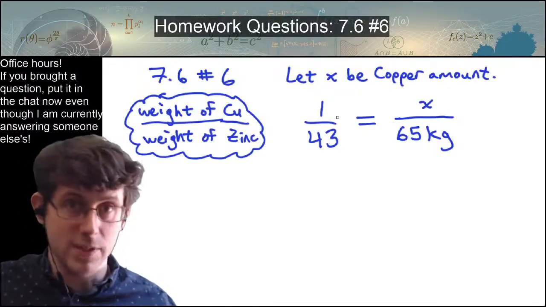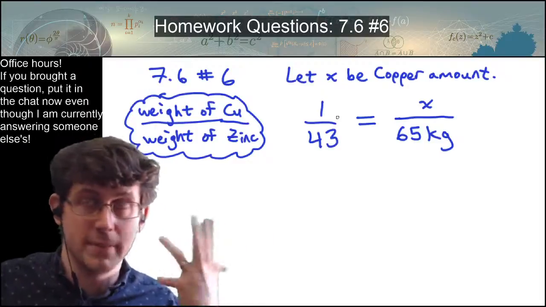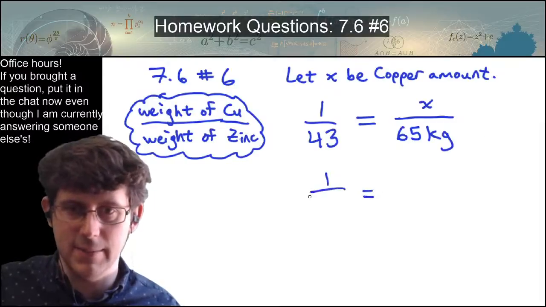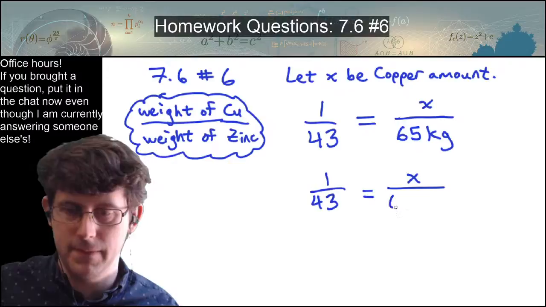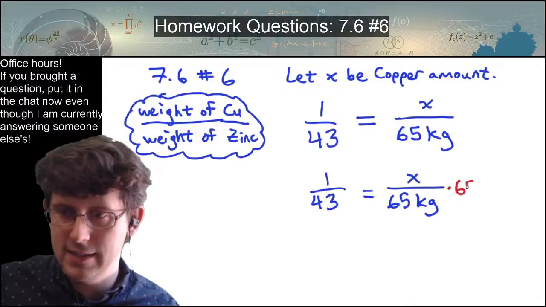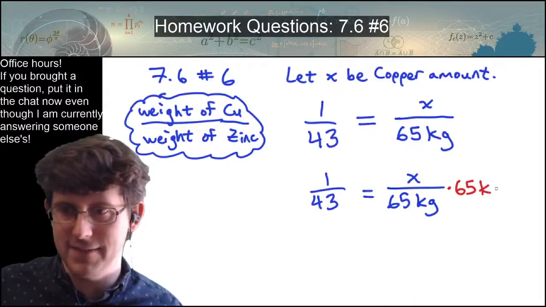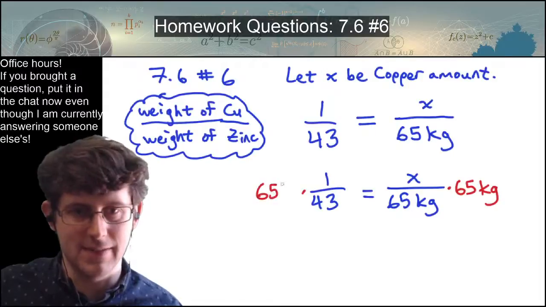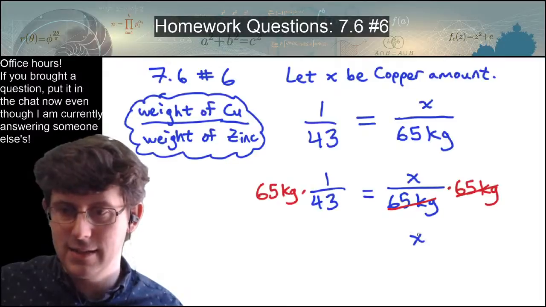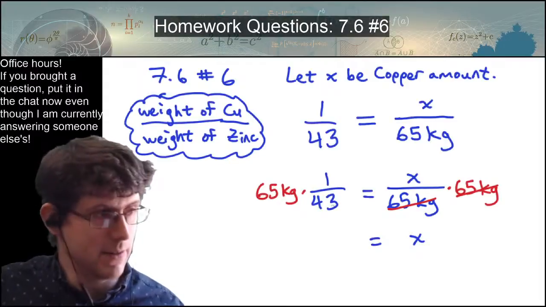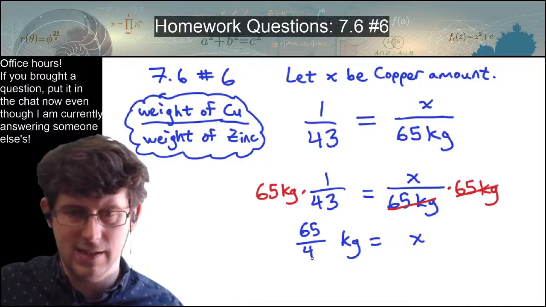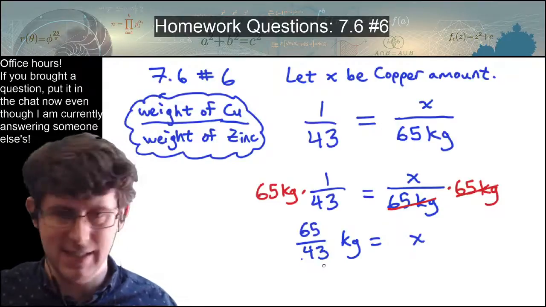I set this up as a proportion because I recognized that tool from my toolbox to use, and now I can solve for X. I will solve for X by first copying down the whole thing, then clearing some denominators. Specifically, I just want to get rid of this 65 kilograms. So I'm going to multiply both sides by 65 kilograms. What's left over is X. This kilograms survives into my answer, and I have 65 divided by 43. I think 43 is a prime number, so this is kind of a messy answer.